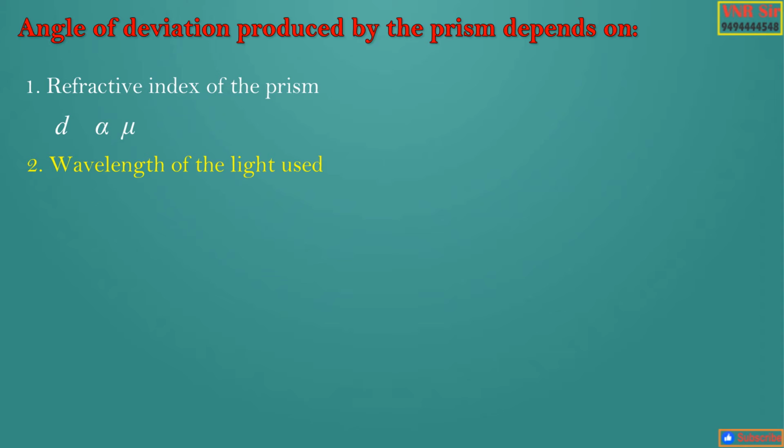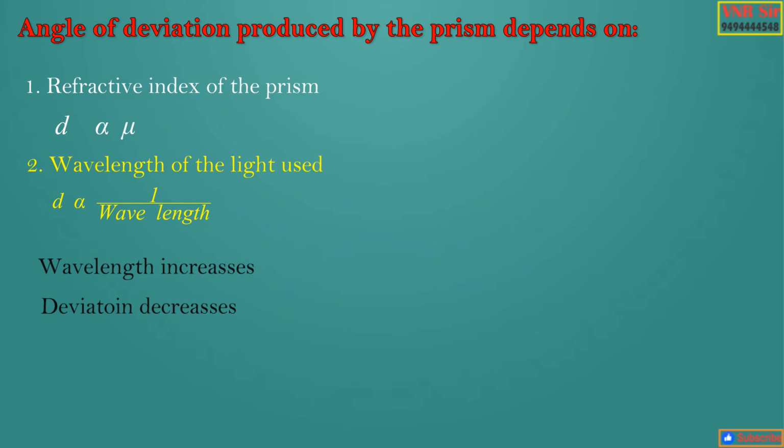The angle of deviation produced by the prism is inversely proportional to the wavelength of the light. So what does it mean? It means that as the wavelength of the light increases, then deviation produced by the prism decreases. If the wavelength of the light used decreases, then the angle of deviation produced by the prism will increase.